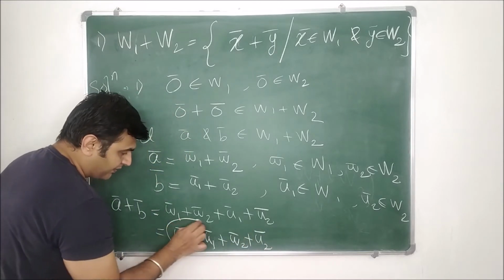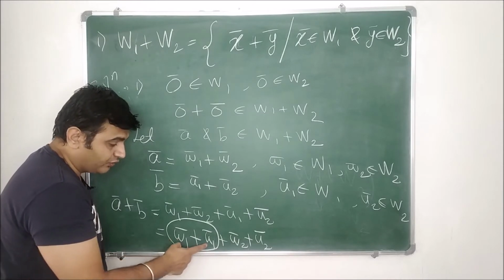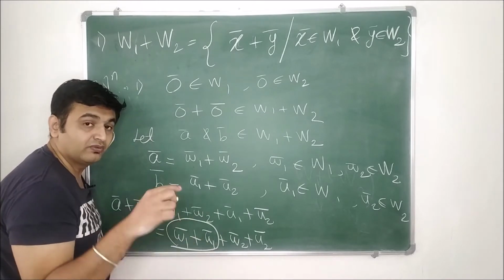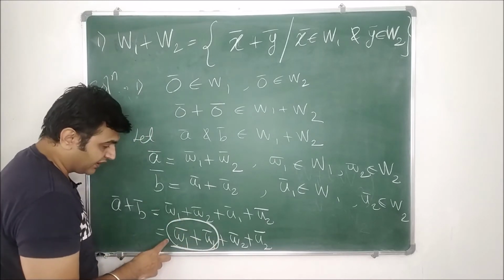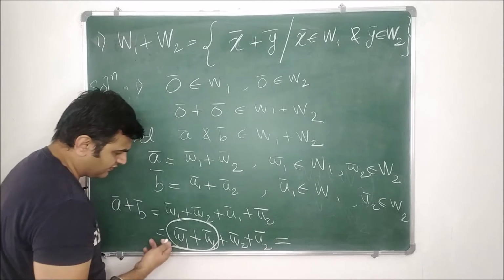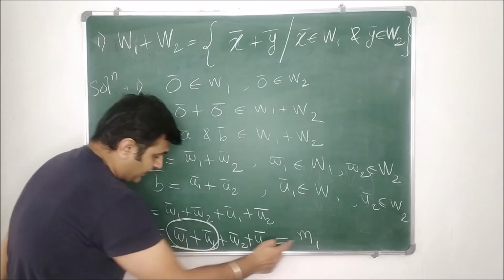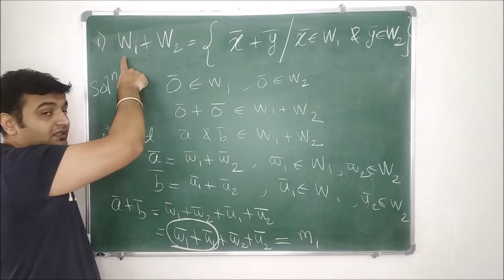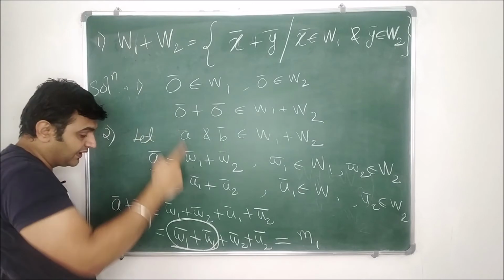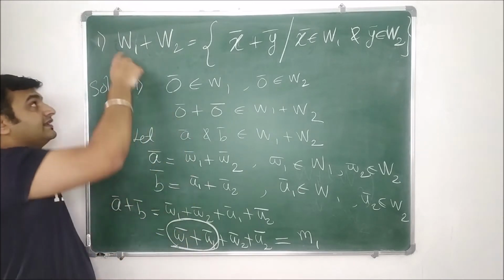But w1 bar and u1 bar are both in capital W1, and W1 is a subspace, so this addition is again in W1. Let me call this addition M1, which is w1 plus u1. Is M1 in capital W1? Yes, because it's a subspace, and the addition of two elements of that subspace is again in that subspace.